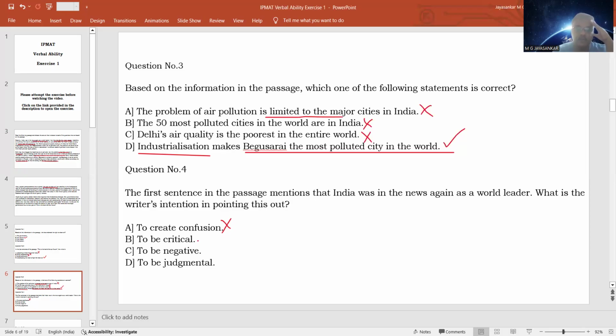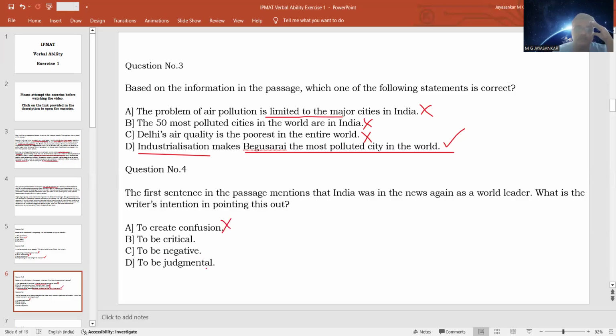So that is why this was a probable answer. To be negative means what? To oppose something. So he is not really happy with this. To be negative means to oppose this particular thing. Yes, he might be against this. So negative is also a probable answer.